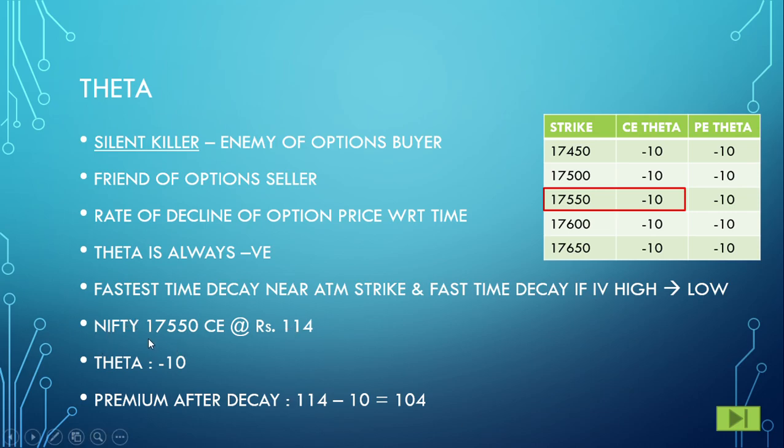So for example, Nifty 75550 call option again at 114 rupees, theta is -10. So next day, if the market remains at the same level, and if you check your premium, this 114 will be seen as 104. This 10 rupees has gone overnight.